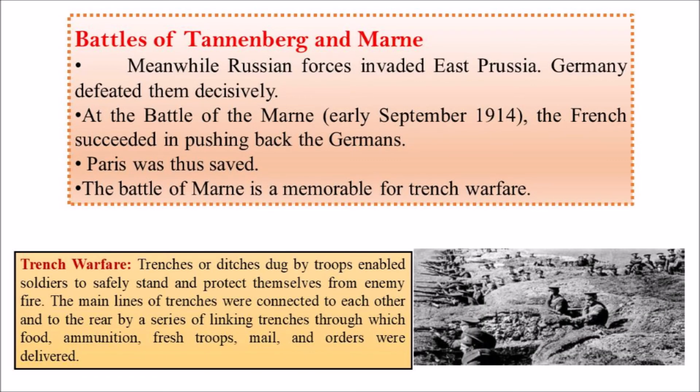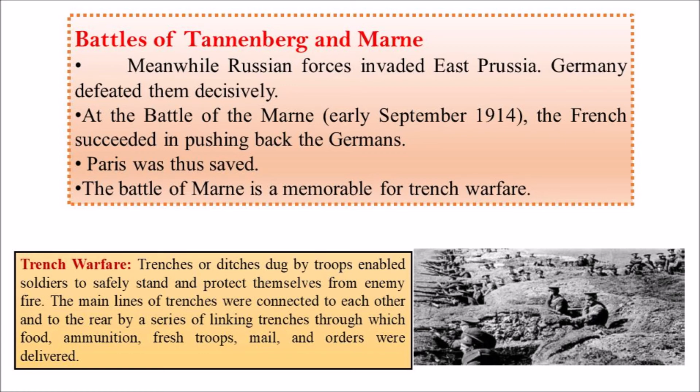Battle of Tannenberg and Marne. Russia is in the east of Germany, and on the west of Germany is France. The battle between Russia and Germany took place at Tannenberg. In this battle, Russia was defeated by Germany.